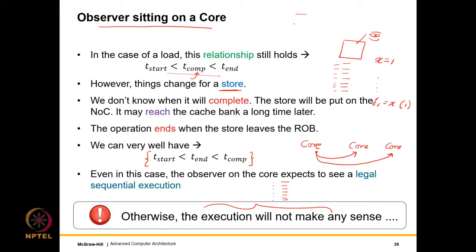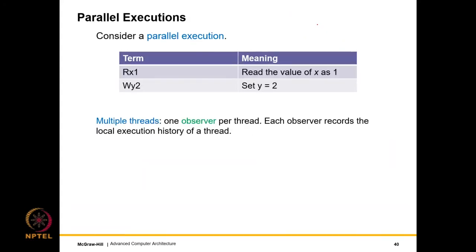So if I have 20 assembly instructions, I observe that the first instruction is fetched, second is fetched, third is fetched, fourth is fetched. I can order them by their start times, which are their fetch times, and I would expect them to finish in that order. And whenever I read something, I want the value of the latest write. That's all that I expect. If that holds, my execution from the memory point of view is correct.